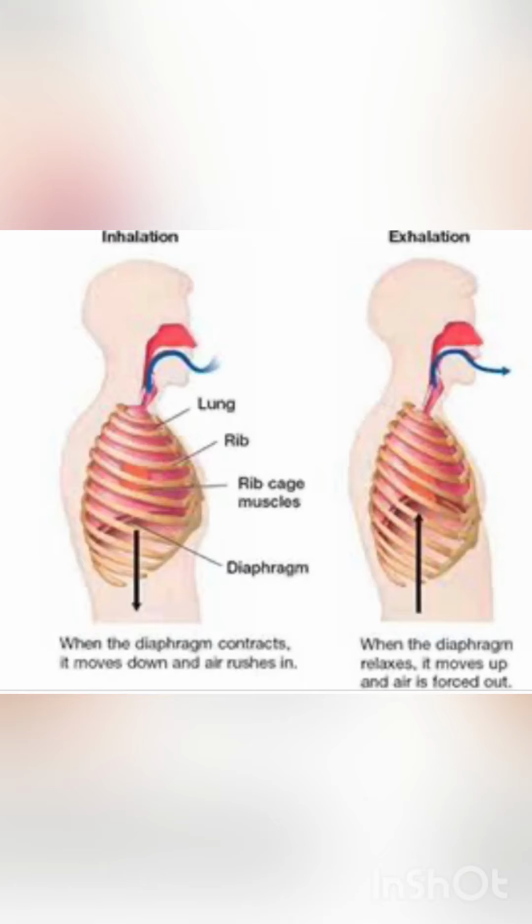The volume of the thoracic cavity will decrease. That is, the volume of the thoracic cavity and lungs will decrease. And air from the lungs is pushed out through the air passage and nostrils. So during exhalation, the volume of the thoracic cavity decreases and air is rushed out.